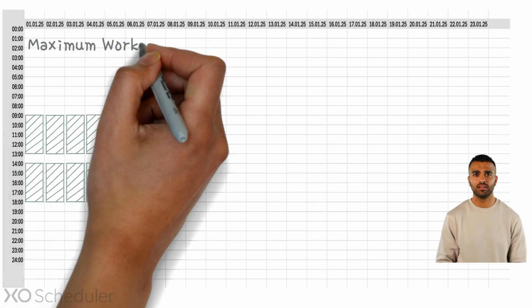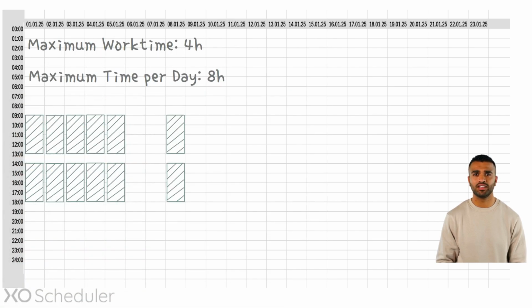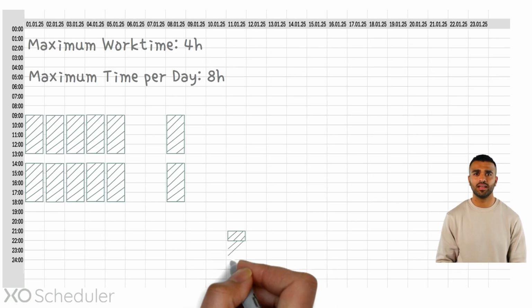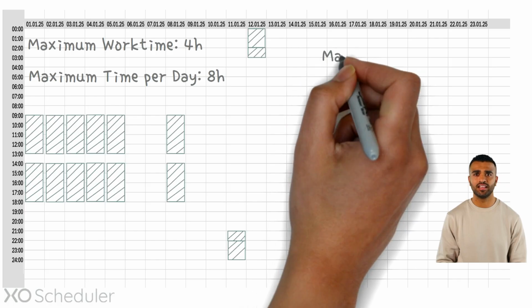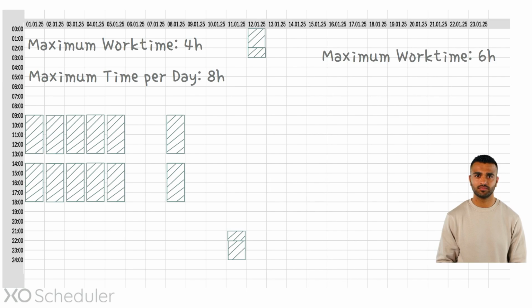In this simple example, the maximum work time is 4 hours, and the maximum working time per day is 8 hours. However, these work rules do not apply to roles like flight instructors, who work around the clock. A flight instructor might start a briefing session at 9 p.m., followed by a 4-hour simulator session, and then a 1-hour debriefing session. Since the maximum working time defines the maximum duration allowed without a break, in this case, we would need a maximum working time of at least 6 hours.